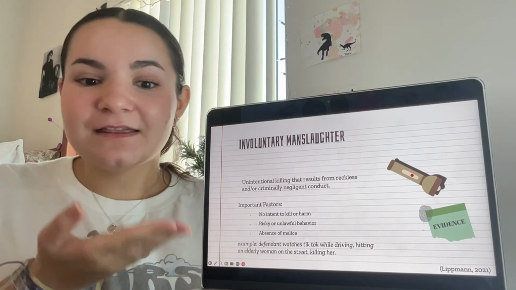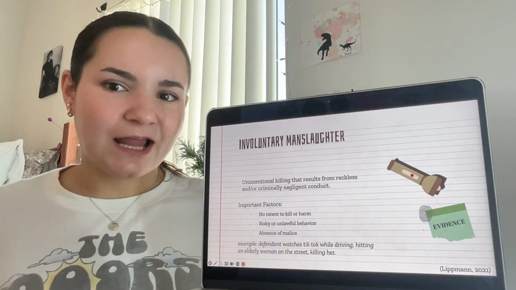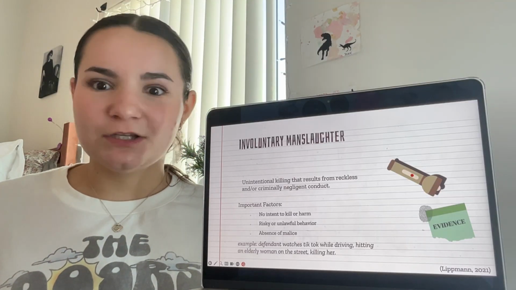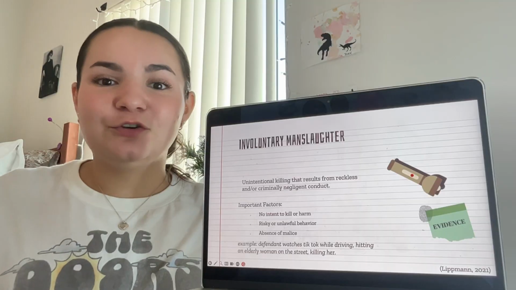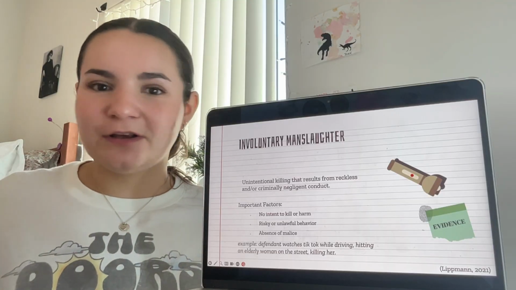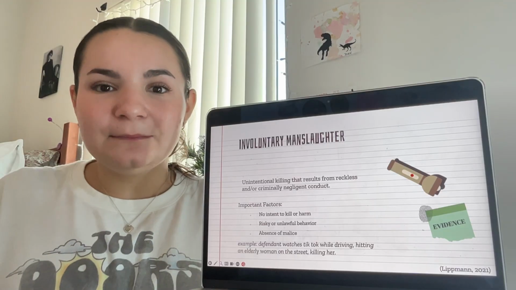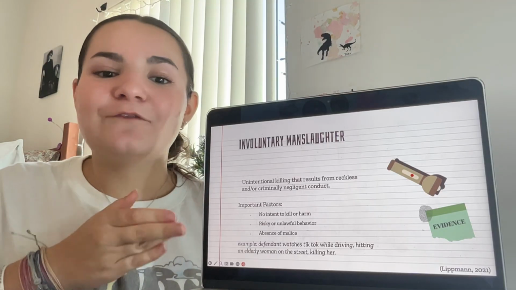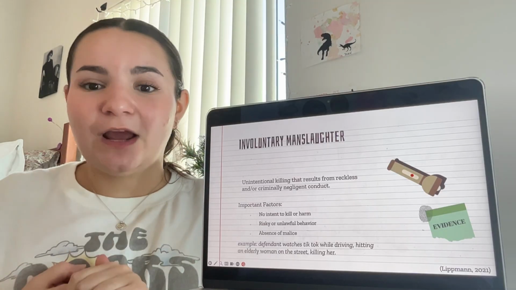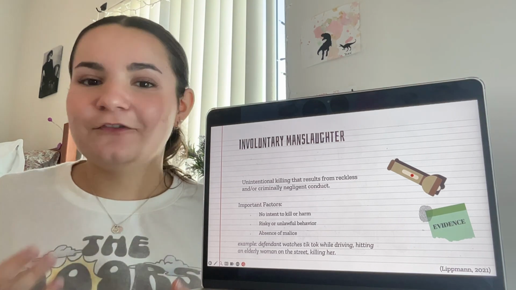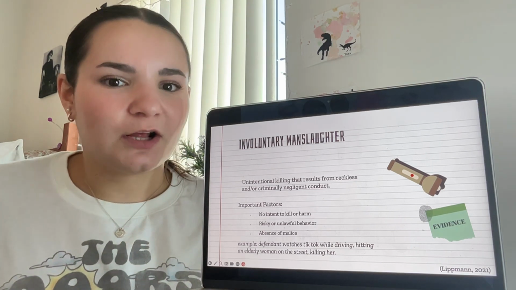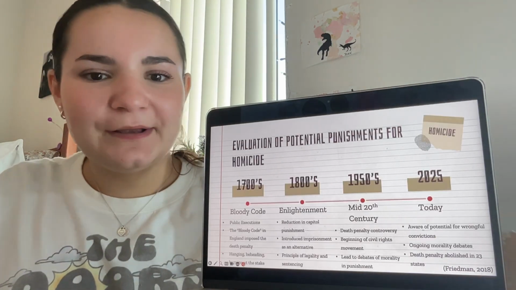For example, maybe the defendant was driving home late night after work. They're on their phone watching TikToks while they drive. They happen to not see an elderly woman crossing the street, unfortunately hitting her and fatally killing her. This is going to mean that this is an involuntary manslaughter. They were just being reckless, they were being negligent on their phone while driving, but they didn't mean to cause harm.